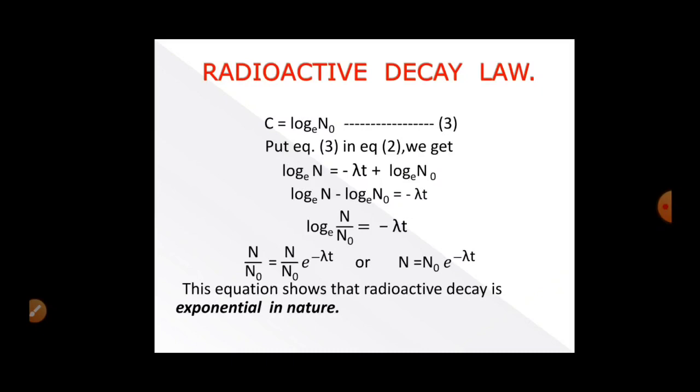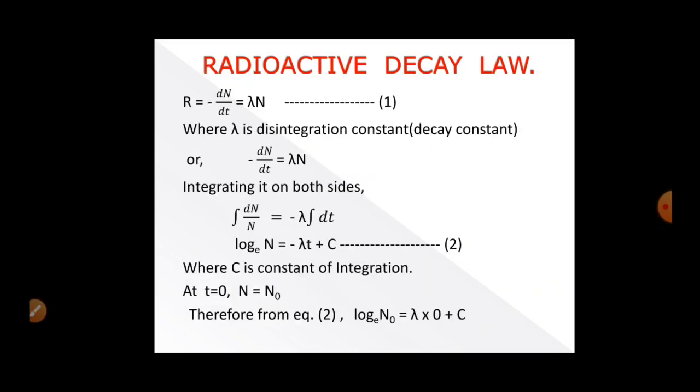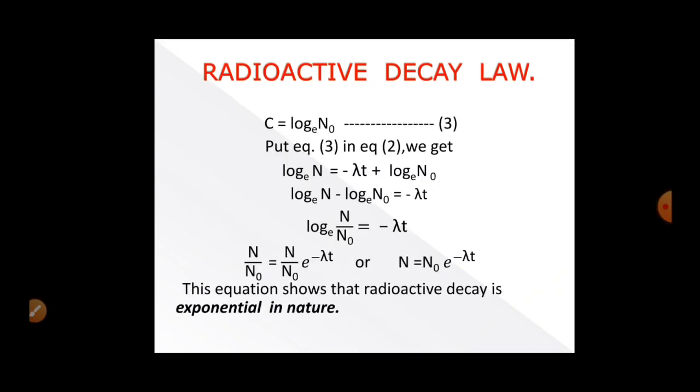Now put equation 3 in equation 2. This is equation 2, and we are putting the value of the constant of integration here. Finally we get log N equal to minus lambda t plus log N naught. Rearranging, we get log N minus log N naught equal to minus lambda t.